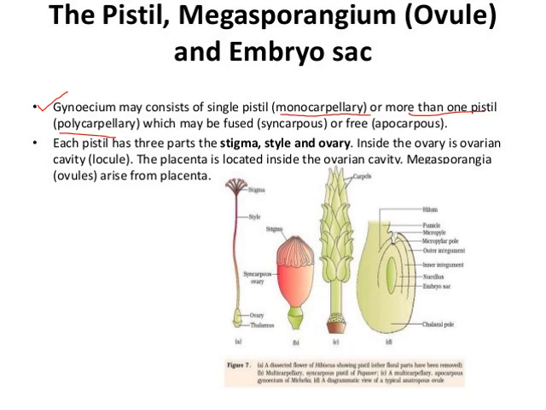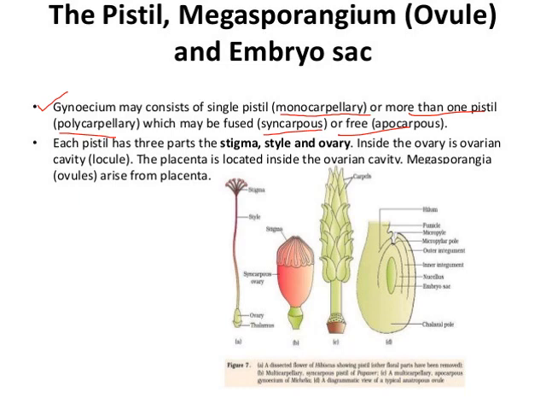So remember these terminologies. If somebody is talking about monocarpellary, what does this mean? If somebody is talking about polycarpellary, what does this mean? Monocarpellary means a single pistil, and more than one pistil is termed as polycarpellary. And if these are found to be in a fused condition, means if the pistils are found to be fused with the carpels, it is termed as syncarpous. But when the pistils are free from the carpels, means they are not attached to the carpels at all, then these are termed as free, apocarpous. So these are the terms when they are found to be fused, and when they are not fused, means they are found in the free state, they are termed as apocarpous.